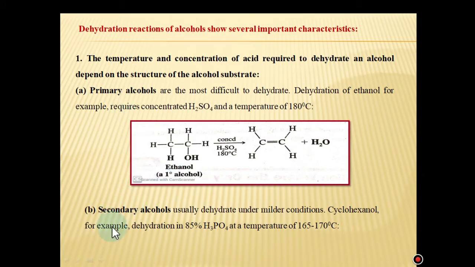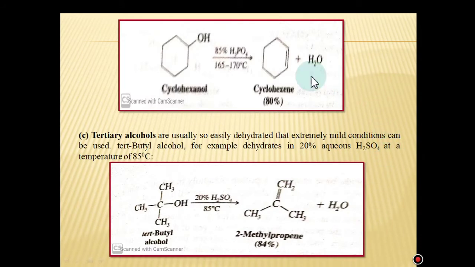In place of primary alcohol, if we are using secondary alcohols, these are usually dehydrated under milder conditions. For example, cyclohexanol dehydrates in 85% phosphoric acid at a temperature of nearly 165 to 170 degrees Celsius. This is cyclohexanol. In the presence of 85% phosphoric acid, the elimination takes place. Here OH, here H, and the formation of cyclohexene takes place.